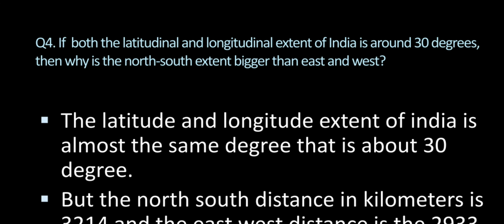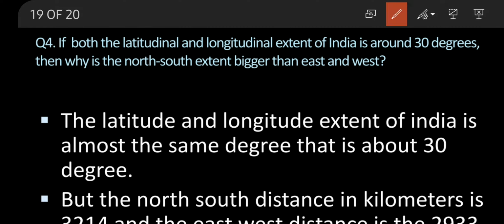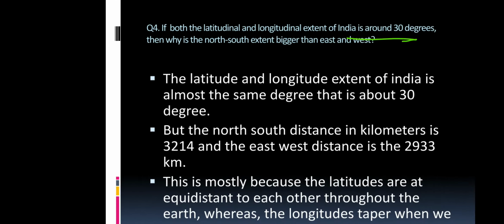So question number 4 tells us about the latitudinal and the longitudinal extent of India, around 30 degrees. Let me read the question again. If both the latitudinal and longitudinal extent is around 30 degrees, then why is the north-south extent bigger than east-west? North-south extent is bigger than east-west, why?